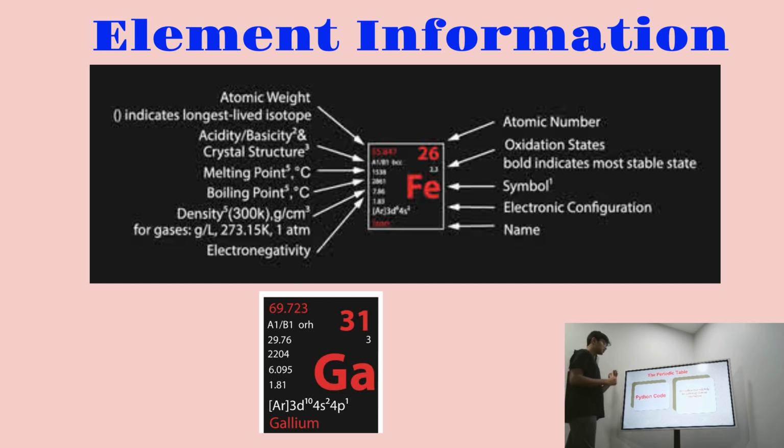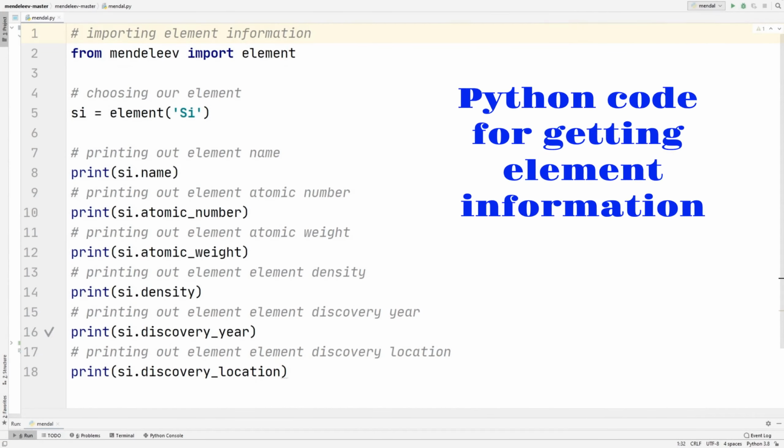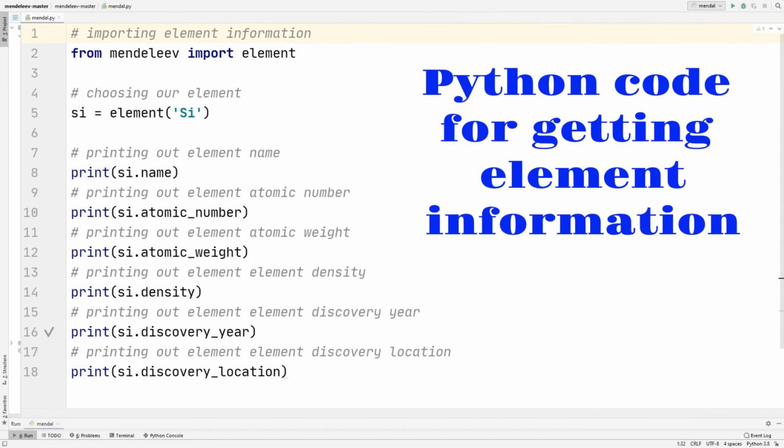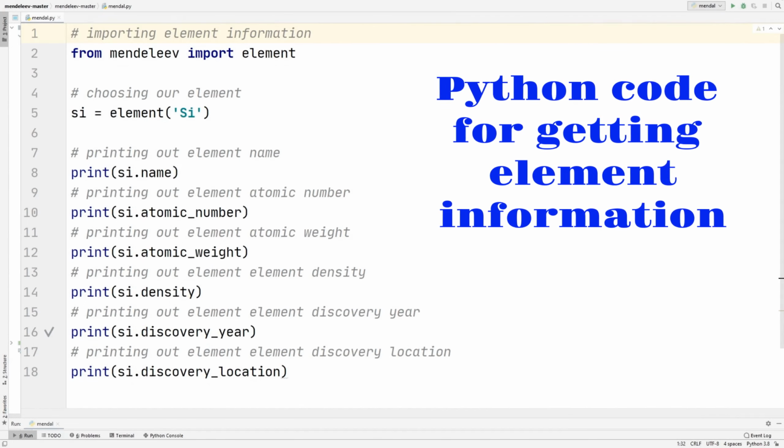And now we're going to be going over some Python code that will help us to gather elements information. So just for a recap of what we're going to be doing with our Python code, we're basically just going to be gathering some information for a few different elements. For example, we'll use our code to figure out an element's name, an element's atomic number, an element's density, and more.